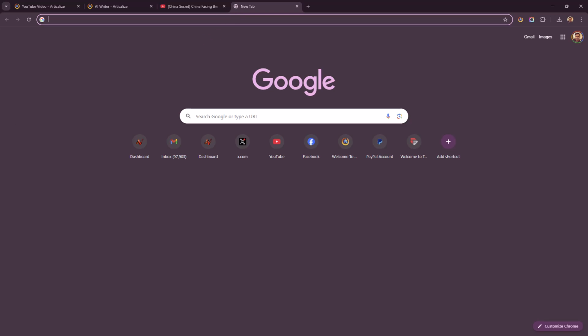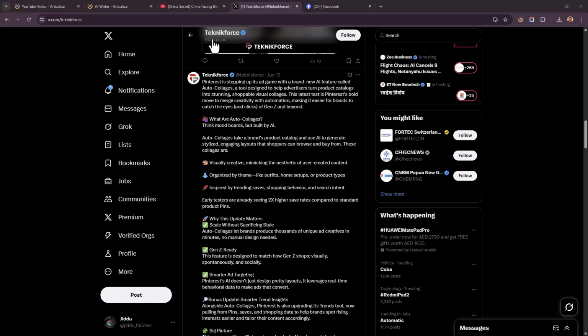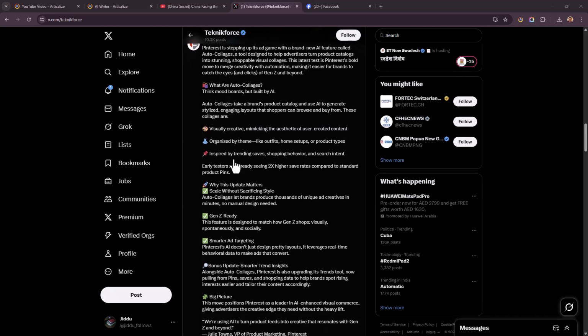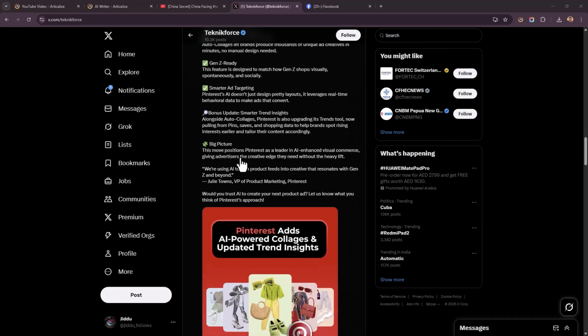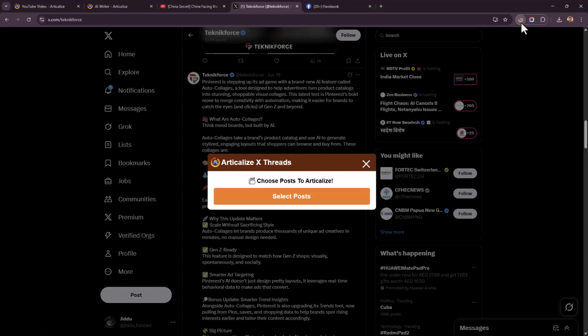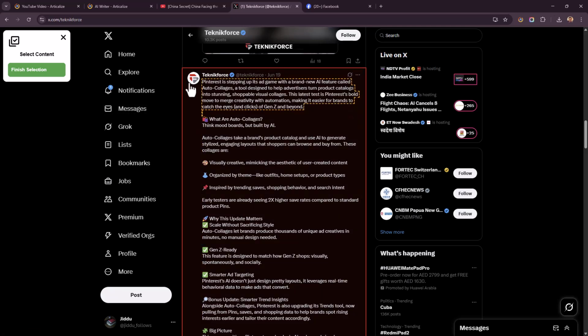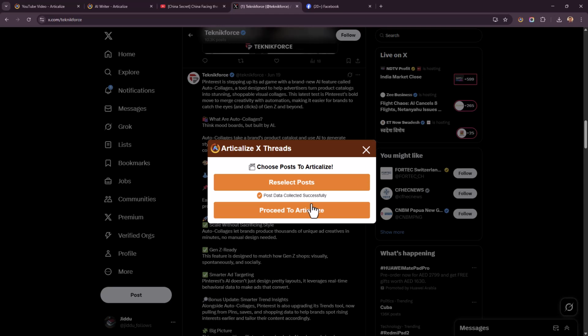Let's say you wanted content from X. So I'm on my X profile now for the company Technic Force, and let's say you see a nice little post or a thread and you wanted to convert it into an article. No big deal. Again, click on the Articleize logo, then click on select posts, start selection, and select the post that you want to convert, just like that. Here we go. And then click on finish selection and then click on proceed to Articleize.